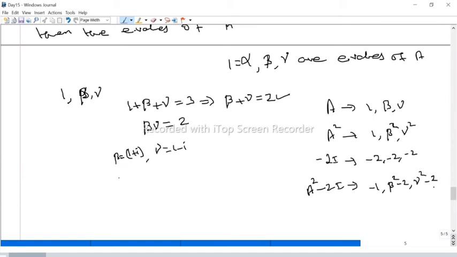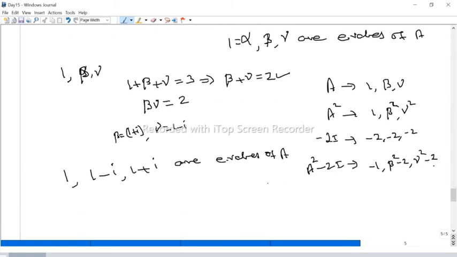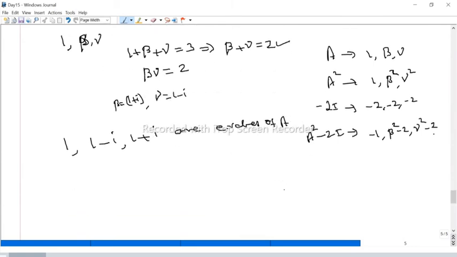Therefore, the eigenvalues of A are 1, 1 minus I, and 1 plus I. So these are all the eigenvalues of A. Now you have to find the beta square. Suppose I am taking this beta. Therefore the eigenvalues of A square minus 2I are minus 1, this square minus 2.